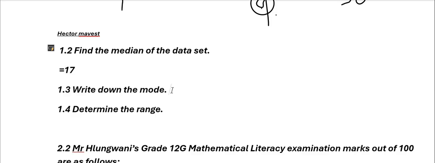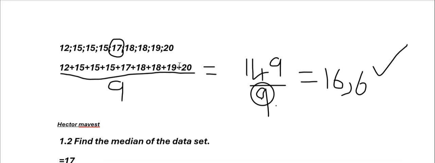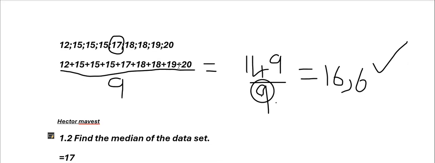Then now let us go to the mode. How are we going to find the mode? Remember we said the mode is the number that appears the most. Our mode is going to be 15. Why do we say our mode is 15? Because we have three 15s: 1, 2, 3. We're not going to count this 18. I can see that 18 appears twice, but we're not going to consider it because there is a number that appears 3 times.